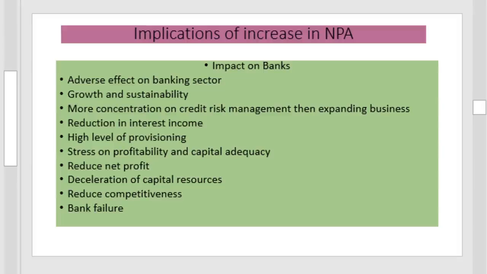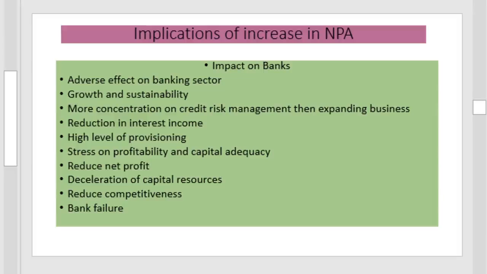First, we will see the impact of the increase in NPA on the banking sector. It has an adverse effect on the banking sector. It will affect the growth and sustainability of the bank itself. It will lead to more concentration of banks on credit risk management than expanding their businesses. If businesses are not expanded, it will lead to a reduction in the interest income.